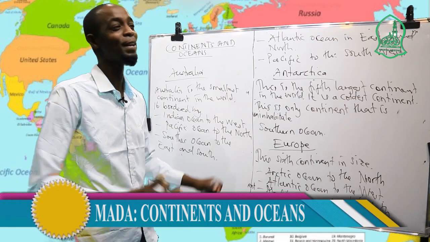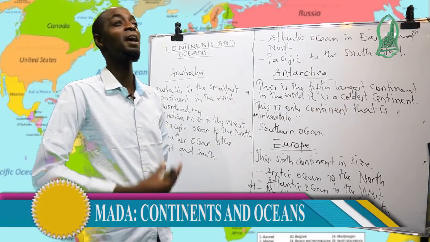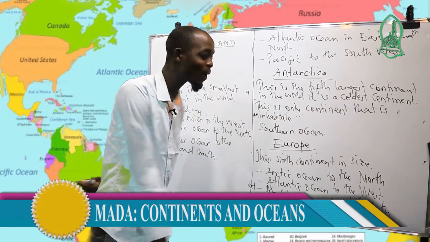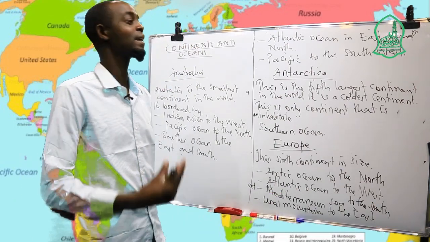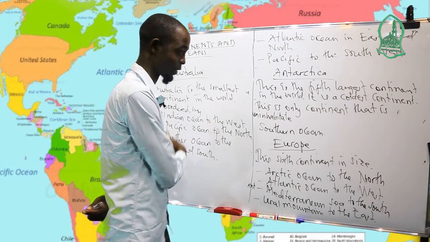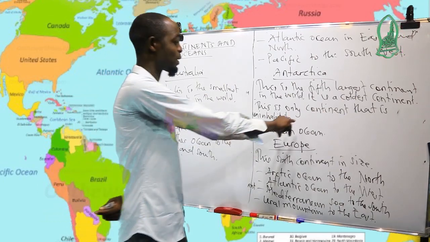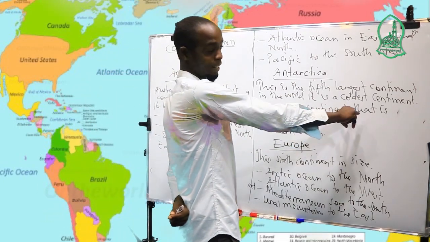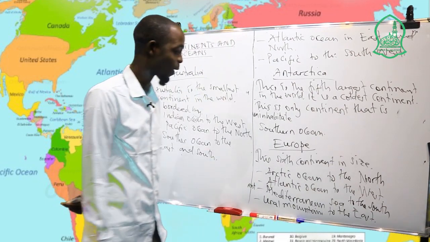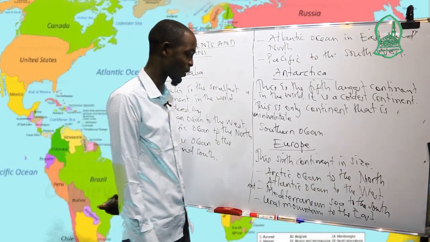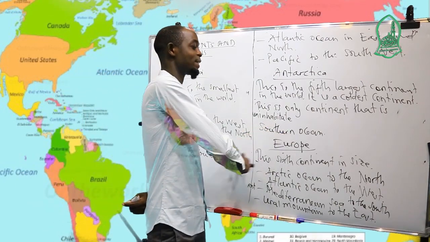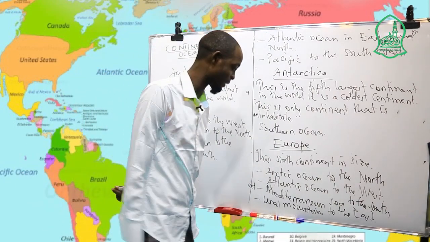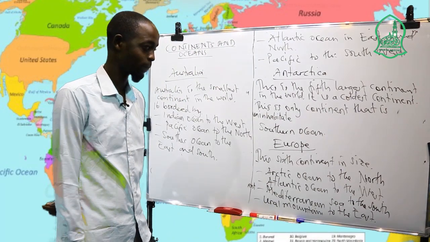It's the only uninhabited continent, where people cannot live. Antarctica is surrounded only by the Southern Ocean.